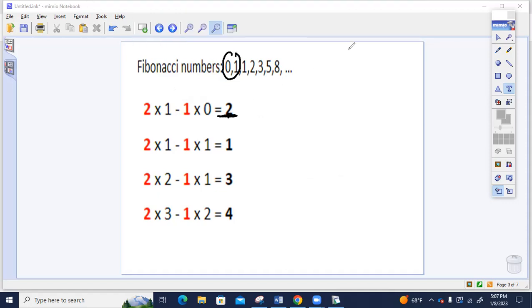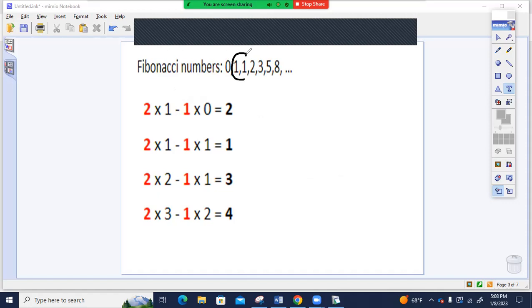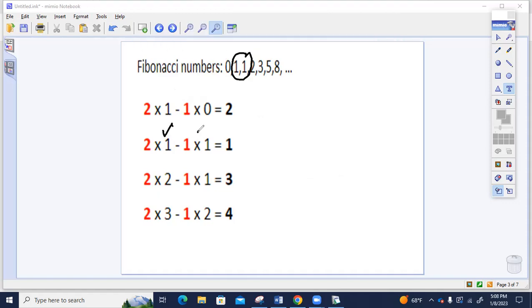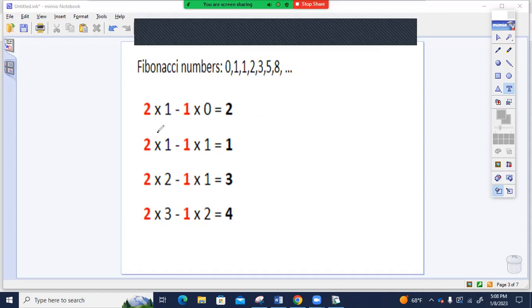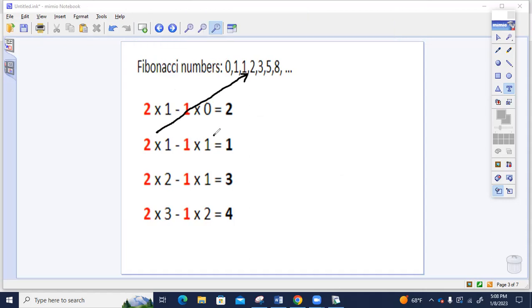Now the next 2 Fibonacci numbers are 1 and 1. So I'm going to use 1 and 1, multiply them by the coefficients 1 and 2, then we get 1. So 2 times 1, and then minus 1 times 1. Each time we multiply by 2 and 1.